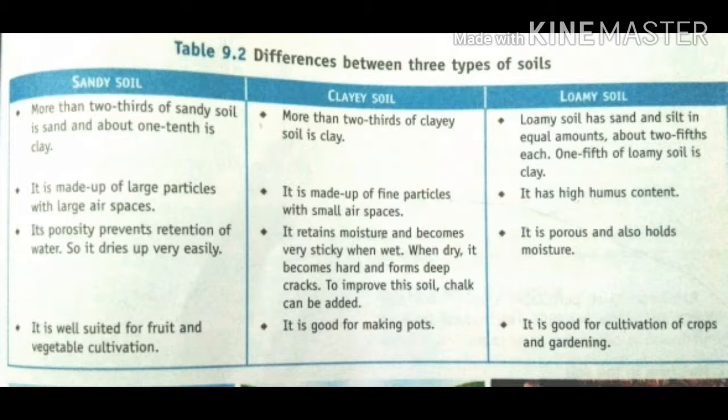So it dries up very easily. Next, it is well suited for fruit and vegetable cultivation. Next one is clayey soil.